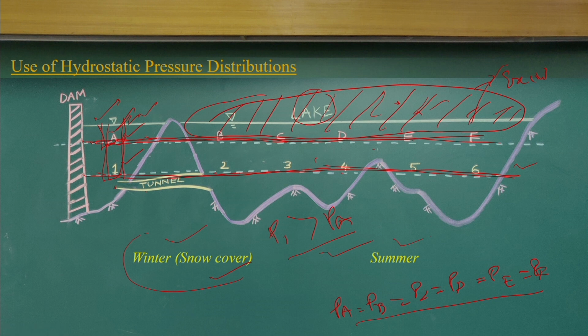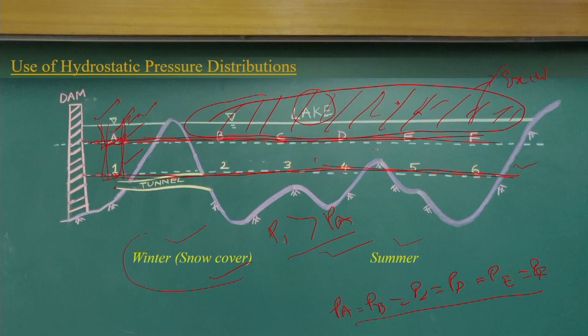The weight of water being held per unit area at 1 is more compared to these ones. So the pressure at 1 will be more than this, and as you go deeper and deeper, you will get linearly proportionally more pressure. That is the very basic thing: as you go deeper, Z is more, the depth is more, the weight is more, and you will have more pressure. The pressure is a linear function in the Z direction, and it does not vary in the X and Y directions, as it is constant.